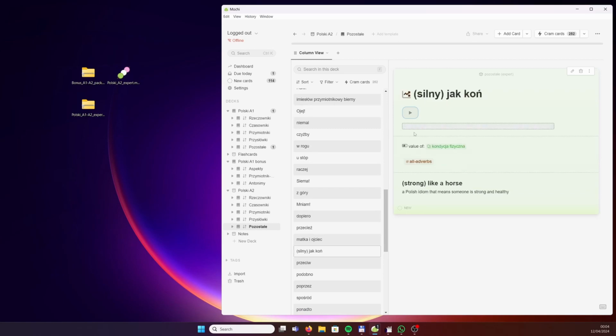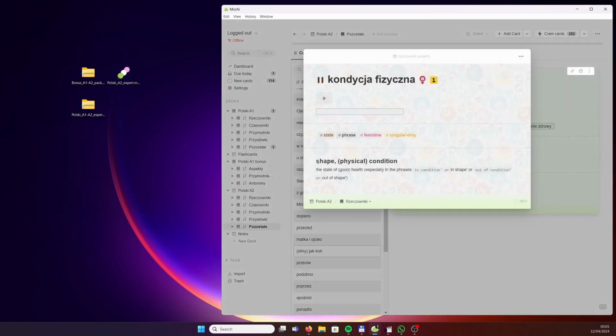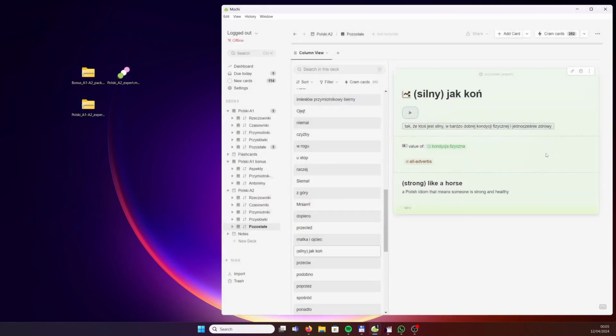Great. Silny jak koń, idioms. I believe that at the level B1, this becomes a very important point. Figurative expressions, idiomatic expressions, but you can catch a couple of these at the A2 level as well. So metaphorical language, strong like a horse. So that's a Polish idiom that means someone is really strong and physically healthy. We see that it's kind of a value of someone's physical conditions, fitness, shape, all right?